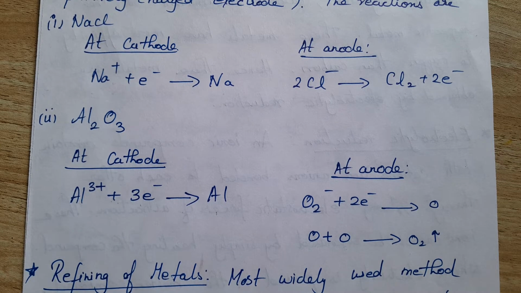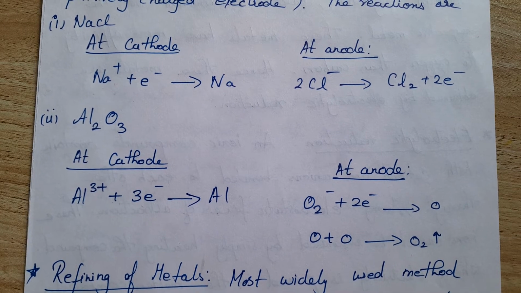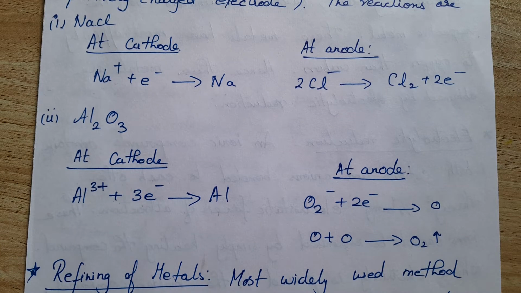Whatever we have extracted, we have already done the concentration of ore, in which the gangue is removed. Gangue is nothing but the impurities. Even though it is removed at that stage, the metal we obtain is not pure and may contain some impurities, so we have to remove them. That is called refining of metals.